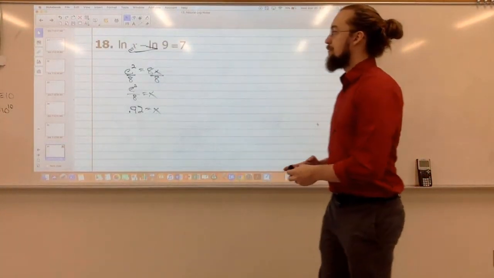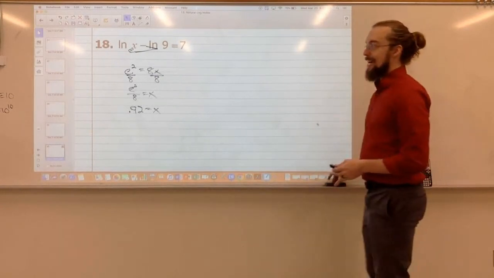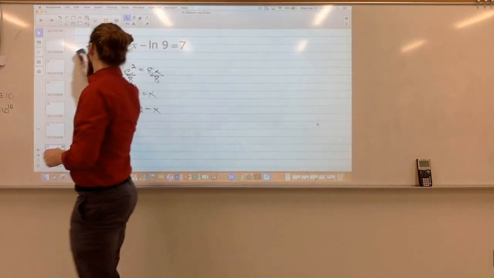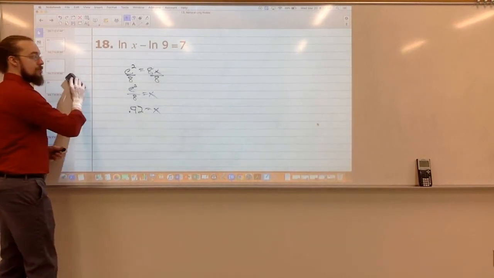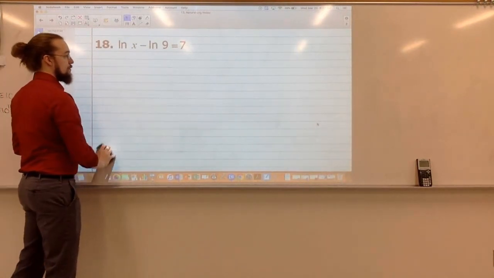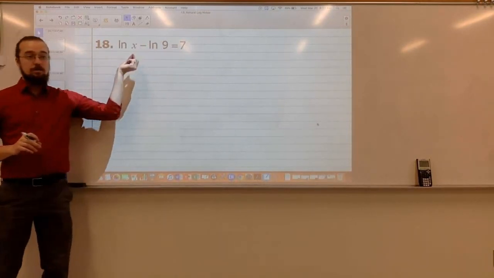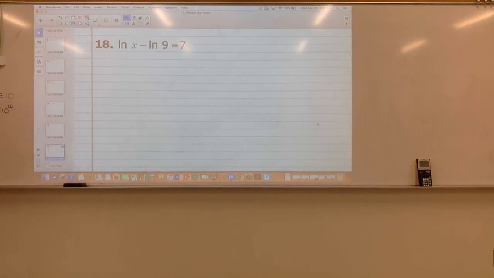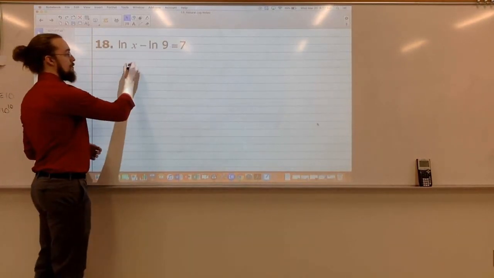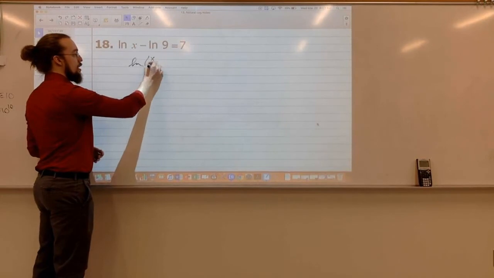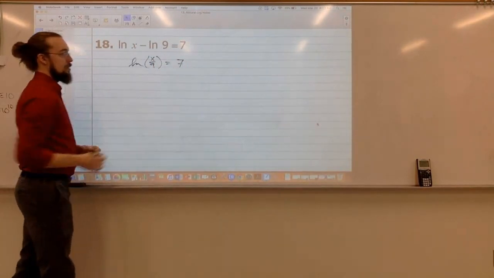Alright, one more. So here I've got the natural log of x minus the natural log of 9 equals 7. So first, I want to combine these into a single log. How can I combine the left side here into a single log? Subtraction is division, so it would be x over 9. So we can say natural log of x over 9 equals 7.